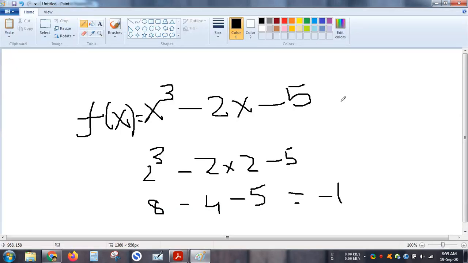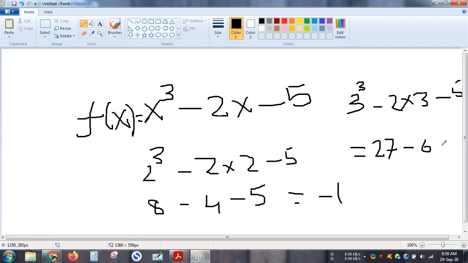If I put x equals 3, then 3 cube minus 2 into 3 minus 5, and it is 27 minus 6 minus 5, means 27 minus 11, that is 16. It is a positive value.